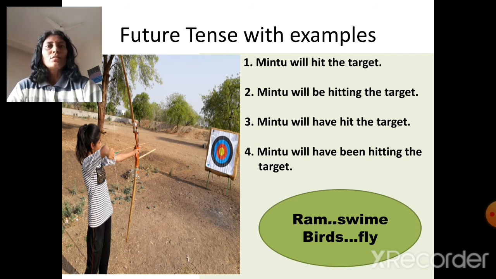Future continuous tense. Mintu will be hitting the target. Future perfect tense. Mintu will have hit the target. Future perfect continuous tense. Mintu will have been hitting the target.